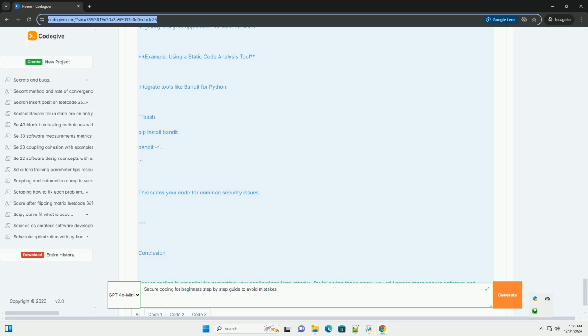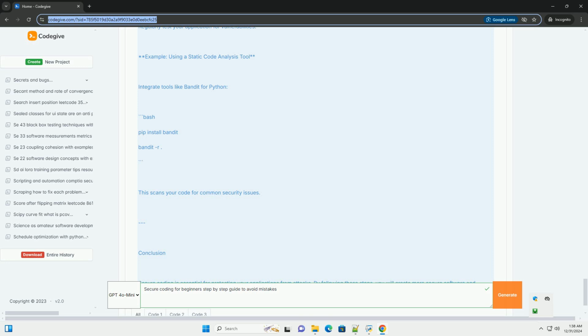Step 8, conduct security testing. Regularly test your application for vulnerabilities. Example, using a static code analysis tool. Integrate tools like Bandit for Python. Bash: pip install bandit. bandit -r. This scans your code for common security issues.